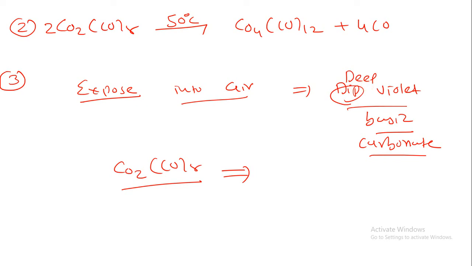Next, it reacts with sodium. What will be the product? Let us take one more example, Co2(CO)8.